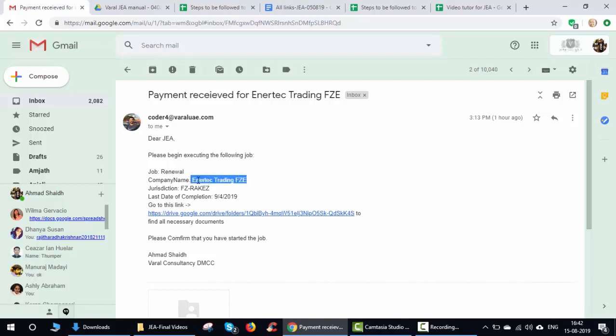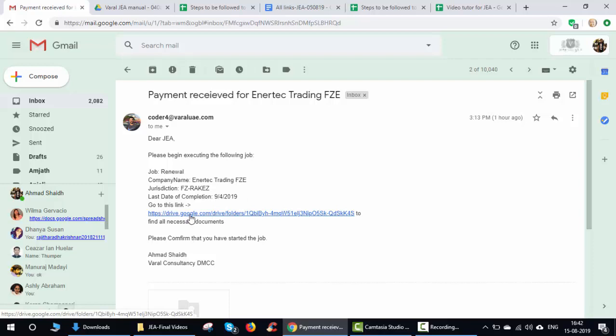For example, this company comes back and pays the amount, and for this you have already filled the quotation, already collected the details and already submitted that. Now, after maybe 1, 2 or 3 months, the company comes back and says they want to renew. Now you will have the jurisdiction requisite and the last date of completing the job. Before this date the company has to be renewed, or the renewal process has to be completed, or else a penalty will be imposed, and Varal will be responsible for that. So there should not be any chance of the job completion being delayed beyond this date.